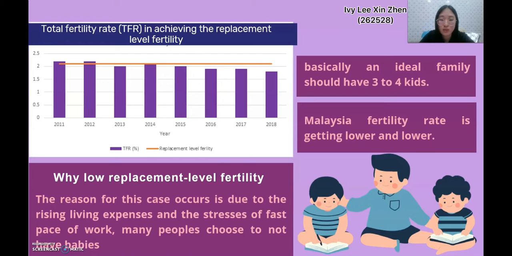This means that Malaysian couples choose whether they want to have a baby or not based on their potential earning power. If they earn more income, they have less financial pressure and liabilities, so that they can afford to give their children a good future. In this case, we can conclude that Malaysia's fertility rate is getting lower and lower.